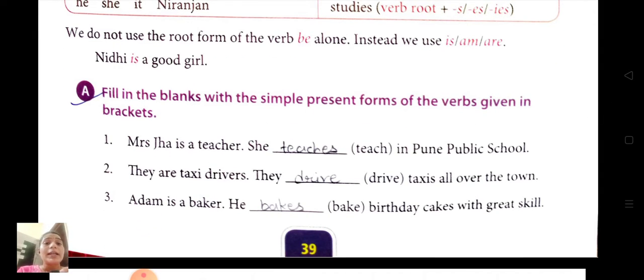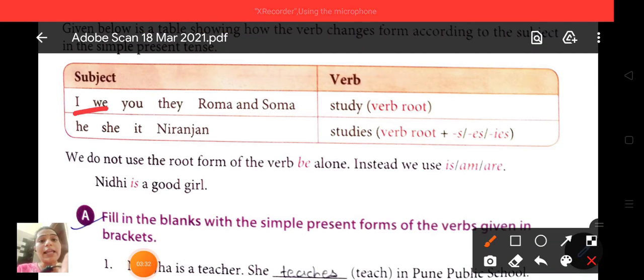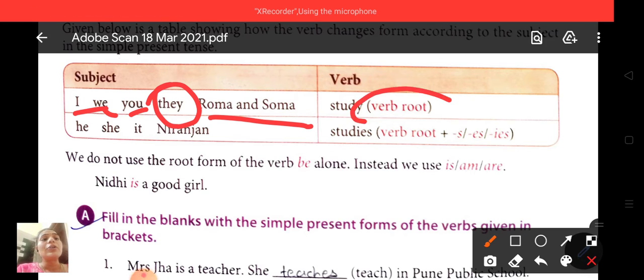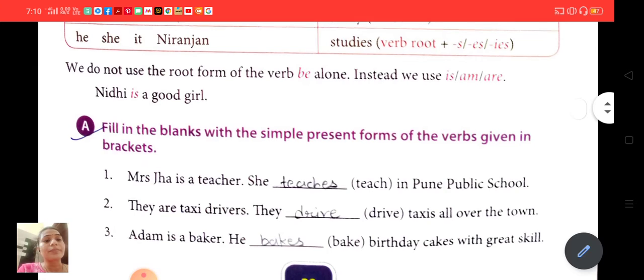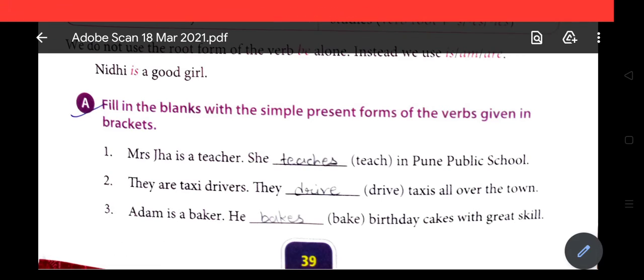Now second one. They are taxi drivers. They dash, drive in the bracket, taxis all over the town. So what will come? So we have to use here the root form of the verb. We have to use drive. Why? You can see in the table. When the subject is I, we, you, they and a plural noun, we have to use the root form of the verb. Okay. So what will come? They are taxi drivers. They drive taxis all over the town, right? Because there is a plural.